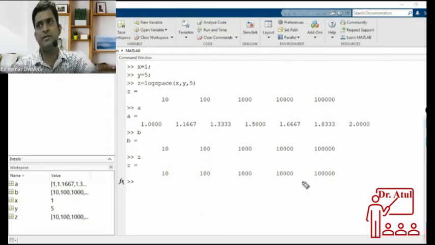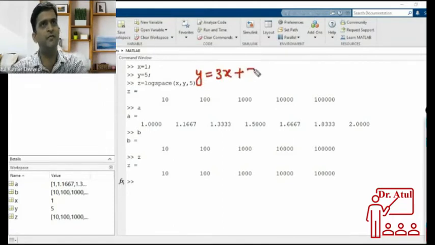Okay, so this was what was required before going to plot. You should have knowledge of how to create an array and how to create a variable, and then you will be able to plot. Suppose I want a plot of y equal to 3x plus 7. Then you should know how to create x first.